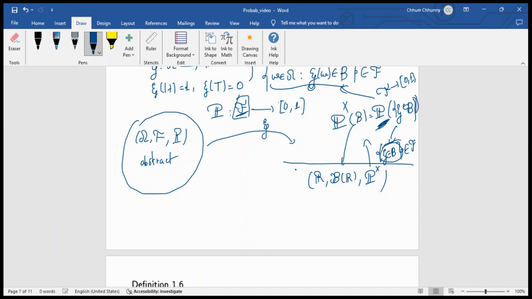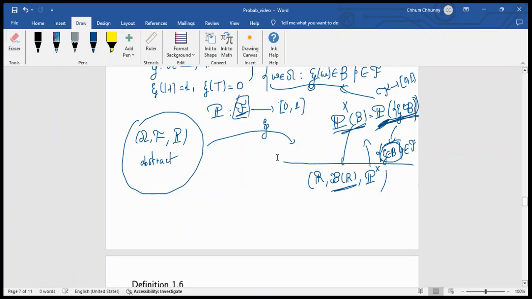After we get this, we can visualize the probability P_X. Its domain is now the subsets of the real numbers, so it's easier to visualize it and to plot a graph of it.